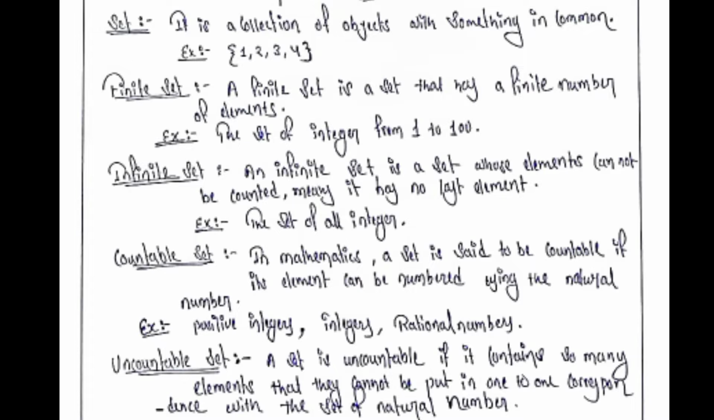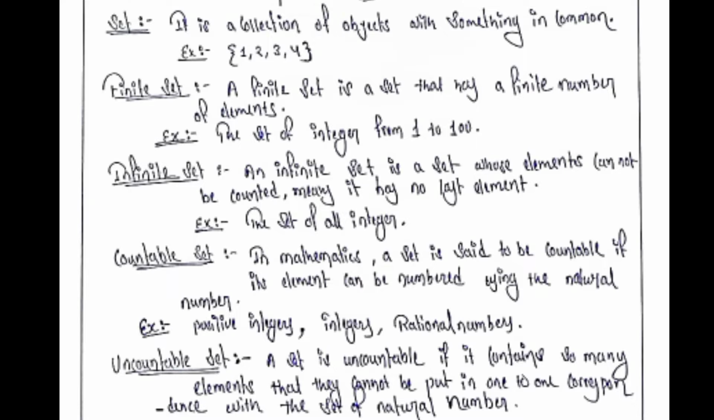Next we have infinite set. An infinite set is a set whose elements cannot be counted. Sorry, not bounded, counted. It means it has no last element. For example, we can say the set of all integers. We cannot count the last integer.